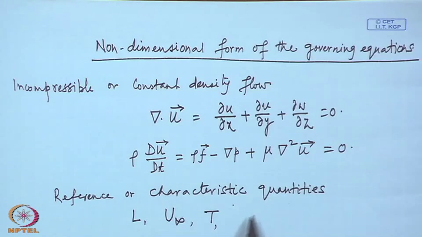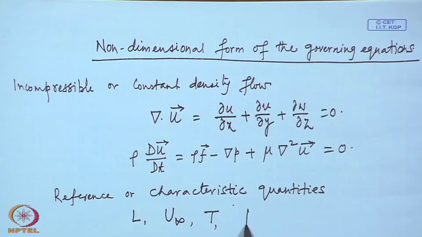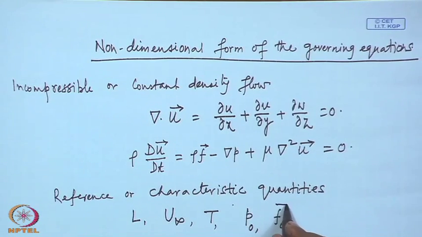Similarly, for pressure also we take the undisturbed pressure or some reference pressure, let us call it P 0, and for the body force also we take a reference body force F 0. As an example, if this body force is gravitational force, perhaps we can take the gravitational acceleration on the surface of the earth as the reference, and we non-dimensionalize all other gravitational force in terms of that.